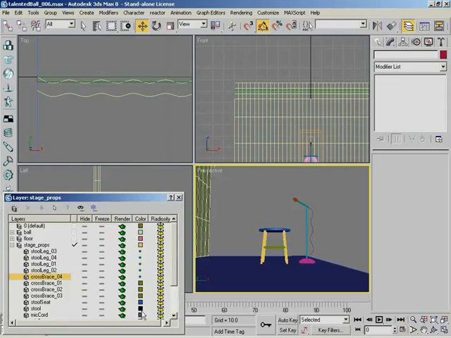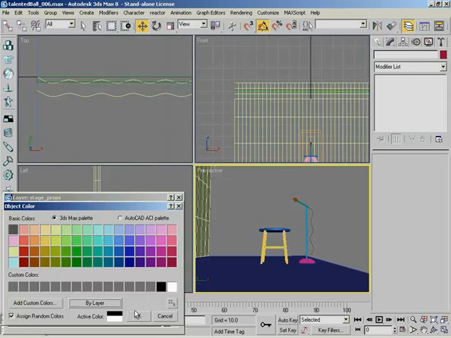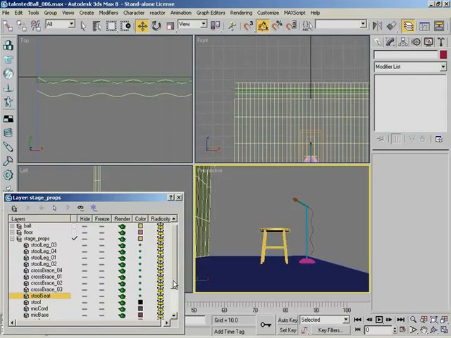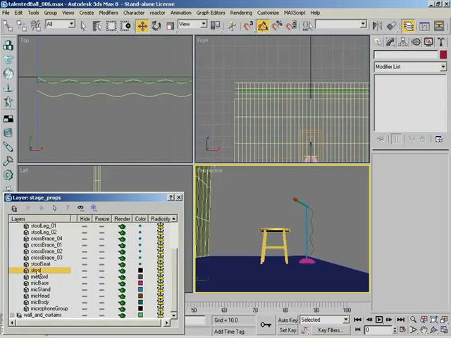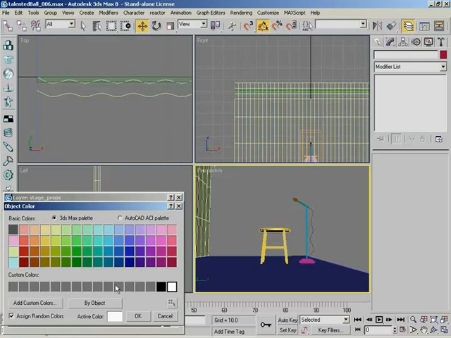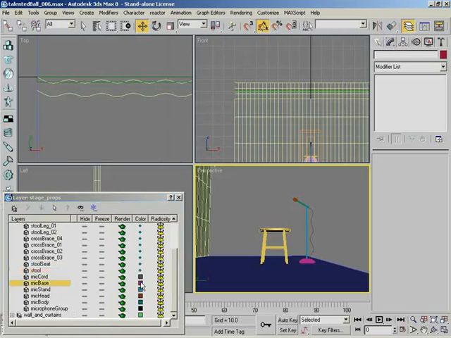So that little button is actually indicating that you're no longer having an individual color. You're just going to use the layer's color. That's right. Whatever color I assign to the layer will be assigned to all of the members of that layer, which makes this a really nice organizational tool. Sure. And it kind of gets rid of that day glow look you see on the stage right now. I'll actually skip the, let's see, the stool is fine. So we'll go ahead and do that. I'll skip the mic cord. We'll leave that gray. Sure.